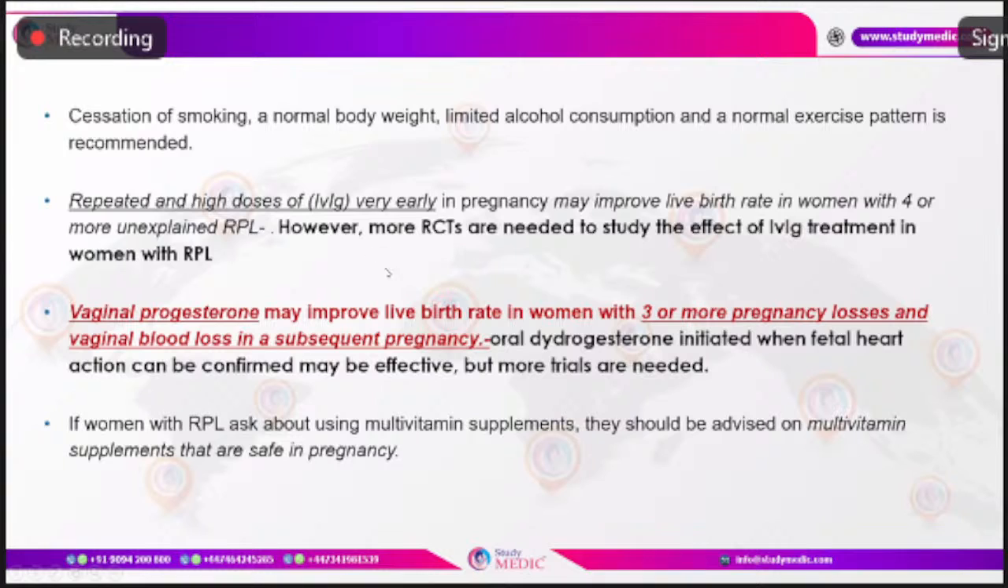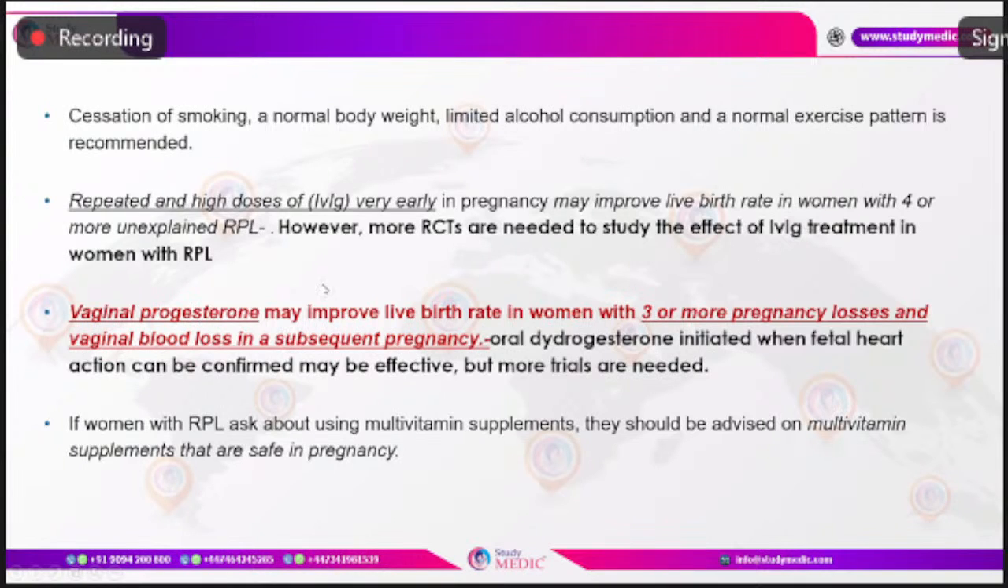This is an update which has come in the 2022 edition of the ESHRE guidelines on RPL: giving repeated and high doses of immunoglobulins, IVIG, very early in pregnancy may improve the live birth rate in women with 4 or more unexplained recurrent pregnancy losses. However, more trials are needed to study the effect of IVIG treatment in women with RPL. But some studies have shown it might improve the live birth rate in those with RPL of 4 or more which are unexplained.